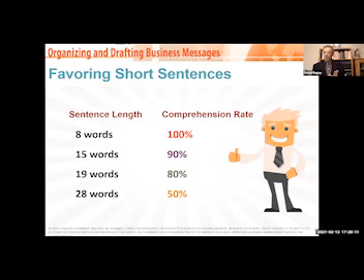And by the way, a 28-word sentence, the chance of anybody reading something intelligent that long, oh my gosh, unless you're Ernest Hemingway, even he struggled sometimes. Sometimes I fell asleep reading his books. Okay, so 28 words, 50% comprehension, or 8 words, 100%. Which would you like to be noted for? Your short sentences that people get, or the 28 words that they forget as soon as they turn the page?